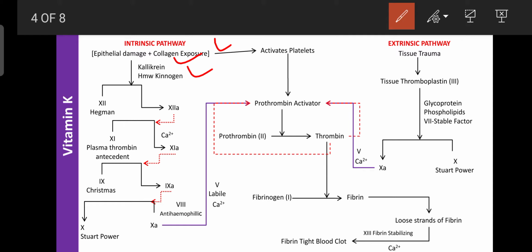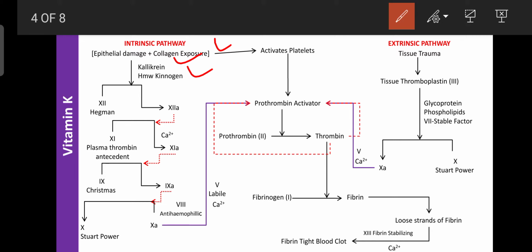They are released locally where the damage occurs, they show their action locally, and they are metabolized or removed from the circulation. That's why kallikrein and kininogen are known as autacoids or local hormones. Due to epithelial damage or exposure of collagen, these two factors are released, and they are essential for beginning blood coagulation.